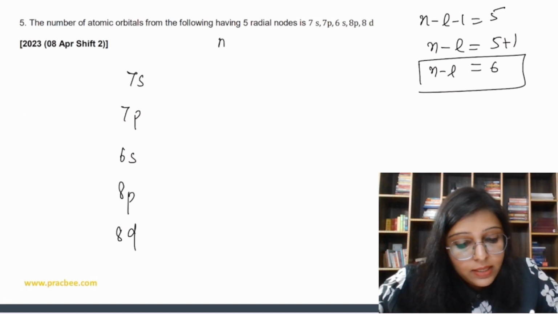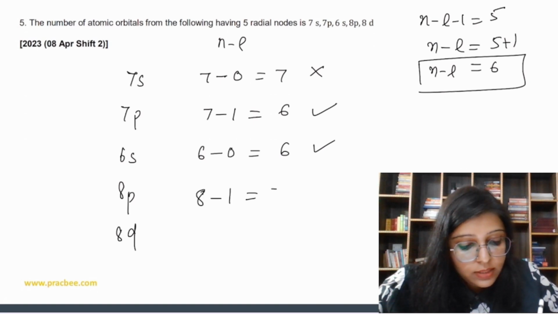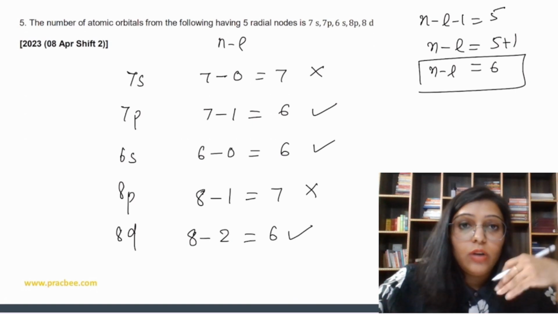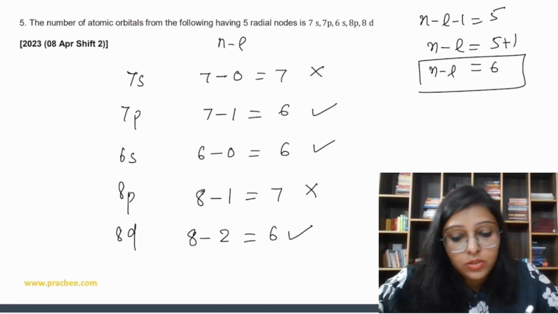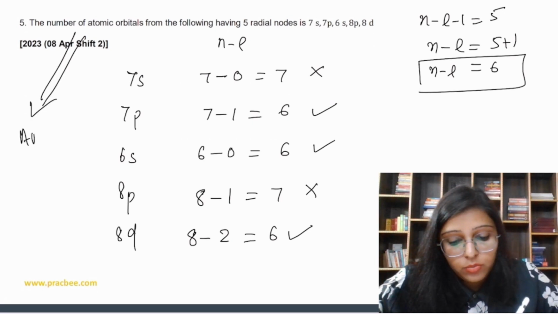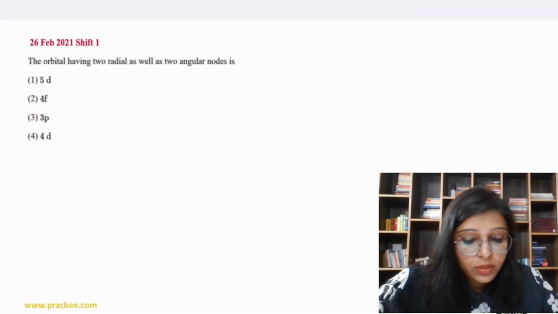So here n minus l value, 7 minus 0, 7, not true. 7 minus 1, 6, true. 6 minus 0, 6, true. 8 minus 1, 7, not true. 8 minus 2, 6, true. So out of all the orbitals, the number of atomic orbitals which have these nodes, the total answer is going to be 3. Now let's do the next question.